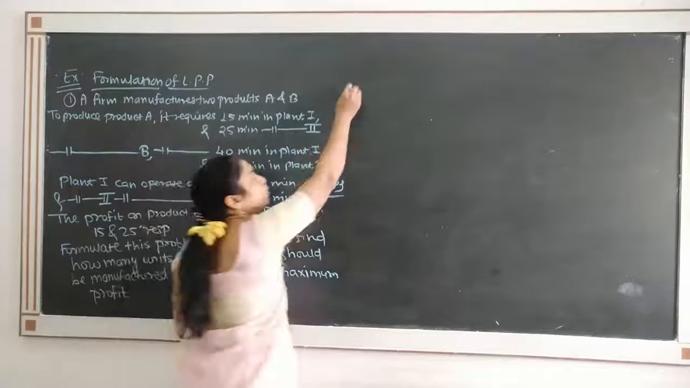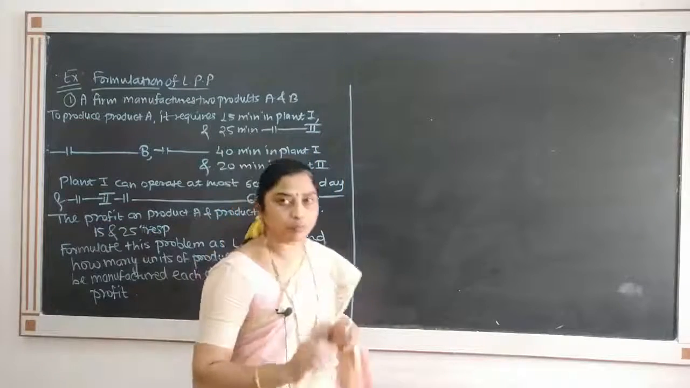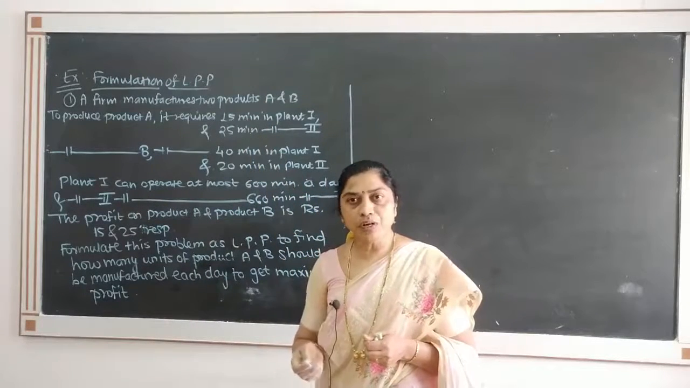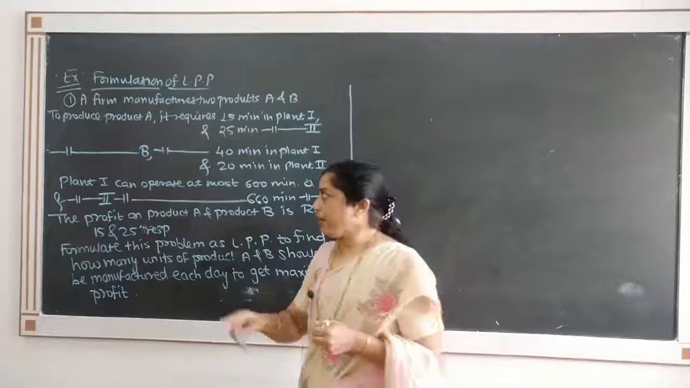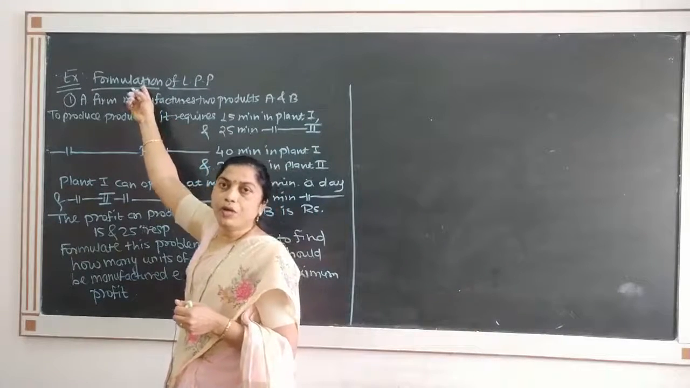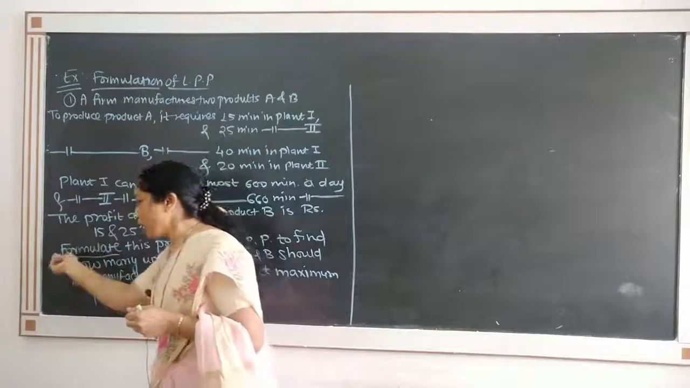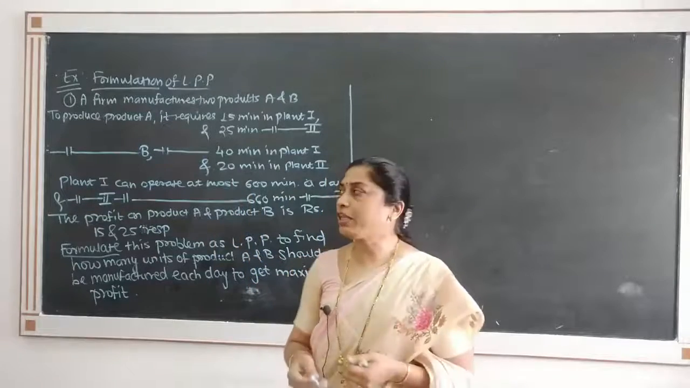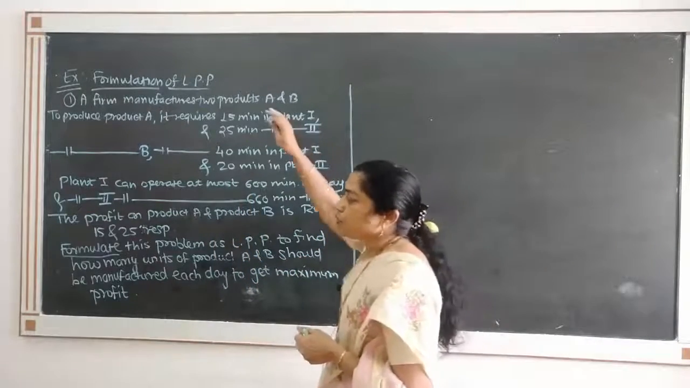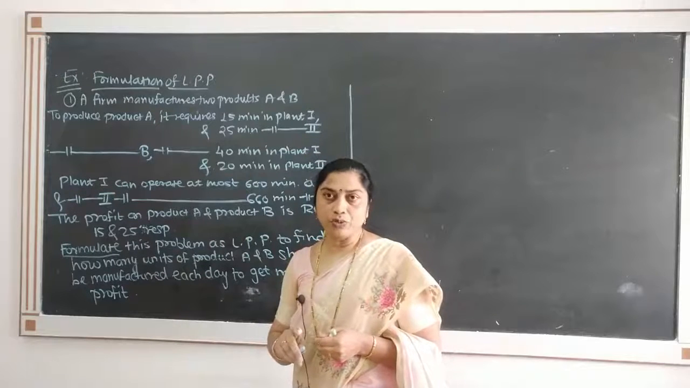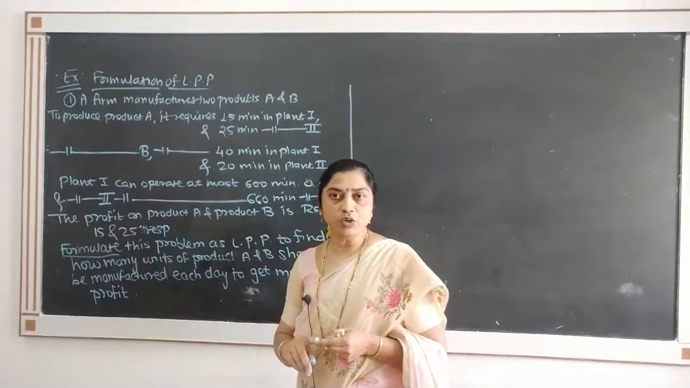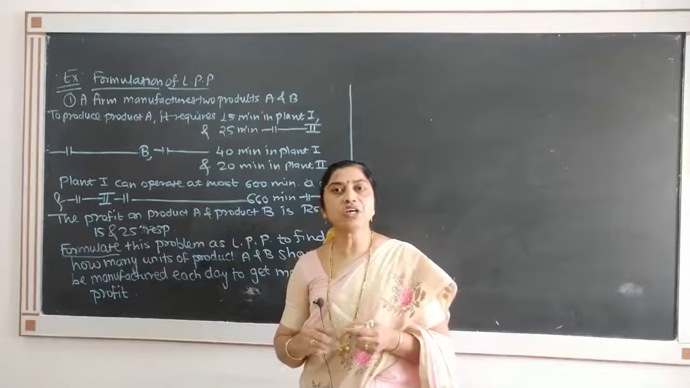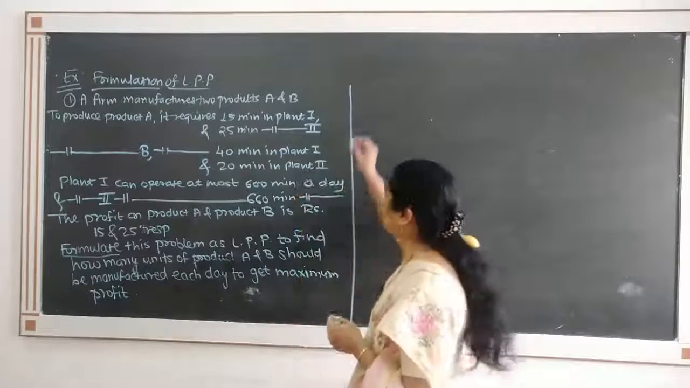See the problem. This is totally a verbal description of the problem. This verbal description we are going to convert into a mathematical expression, and that is nothing but formulation of LPP. Every LPP has three components: decision variable, objective function and constraint. So first, identify the decision variables.